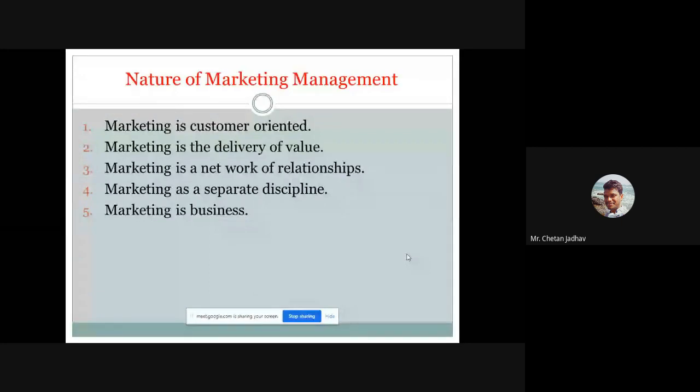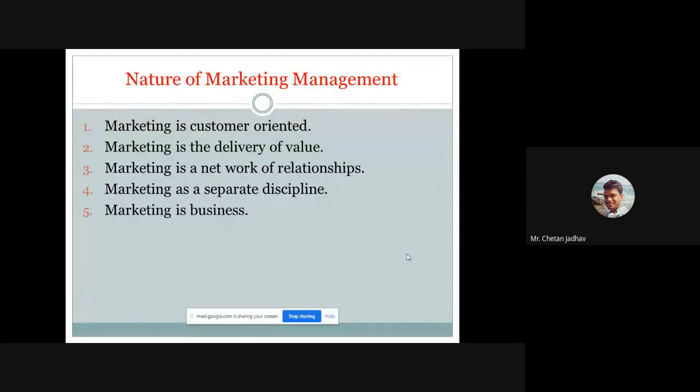That value is important in your organization. Next, marketing is a network of relationships. In the market we have to maintain good relations with customers as well as different industries for your future growth. That is an important thing.